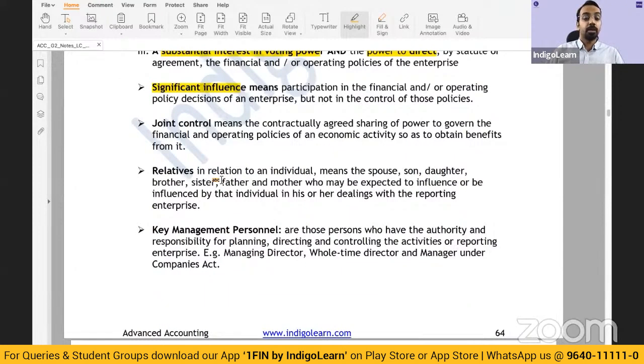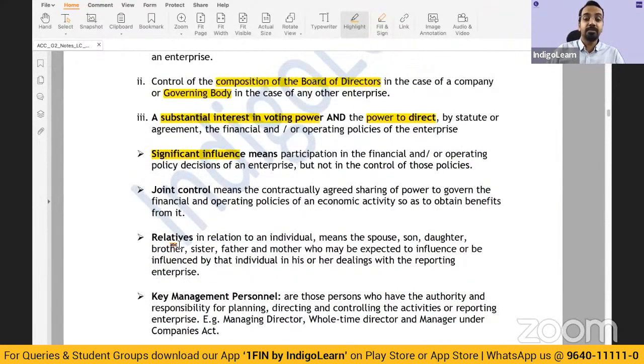Yeah. Now, important aspects here. Relatives. Who are relatives? Relatives means spouse, husband or wife, son, daughter, one level down, brother, sister, siblings, father and mother, one level up, who may be expected to influence or be influenced by that individual in his or her dealings with the reporting enterprise.